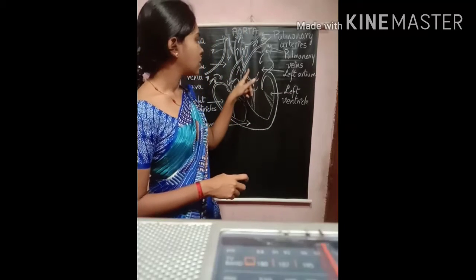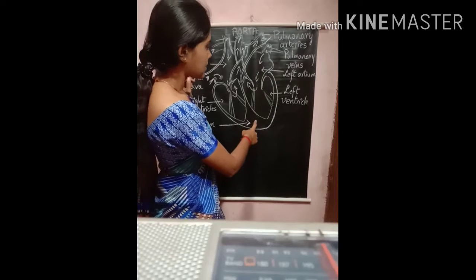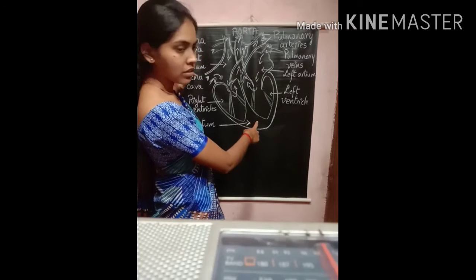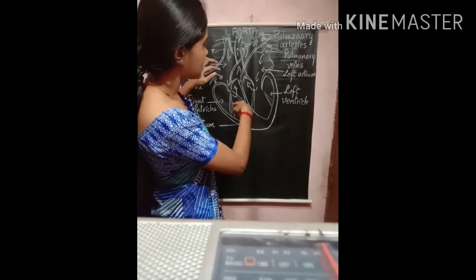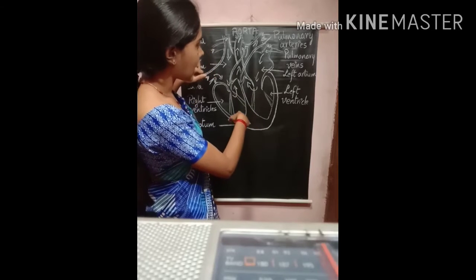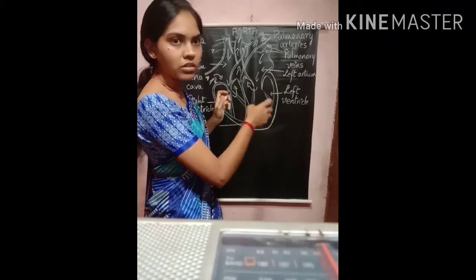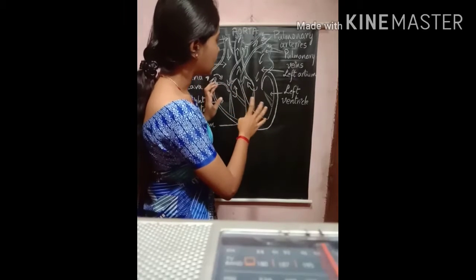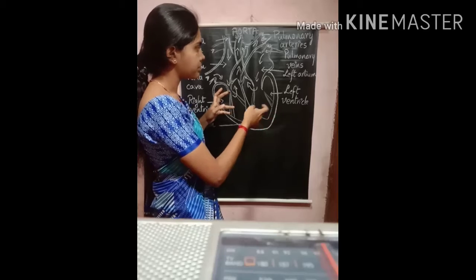Here you can see the schematic sectional diagram of the heart of a human being. It consists of 4 parts, and this prevents the mixing of carbon dioxide and oxygen.